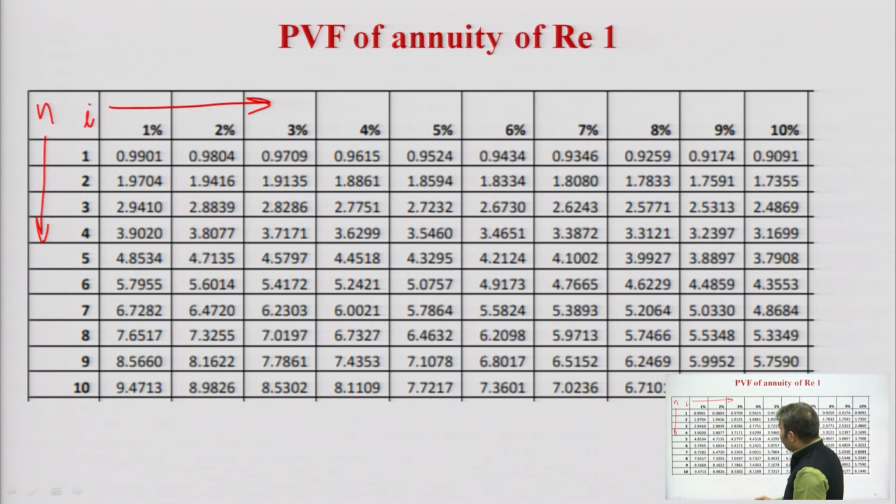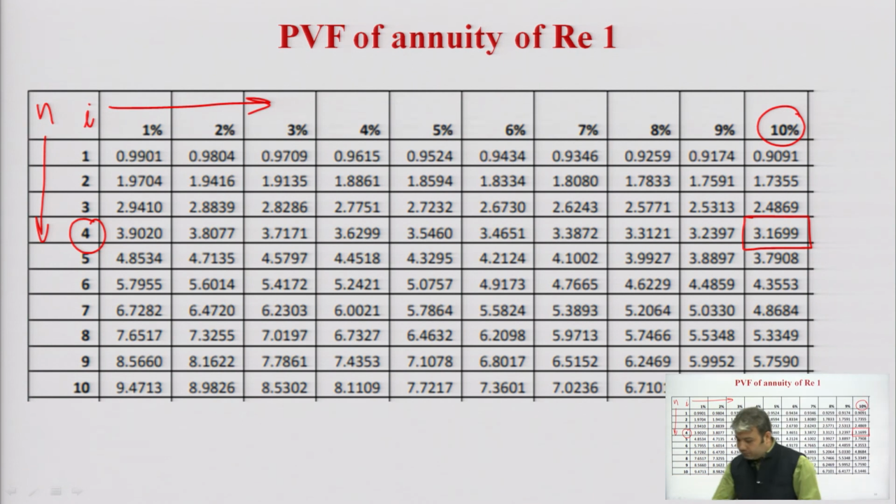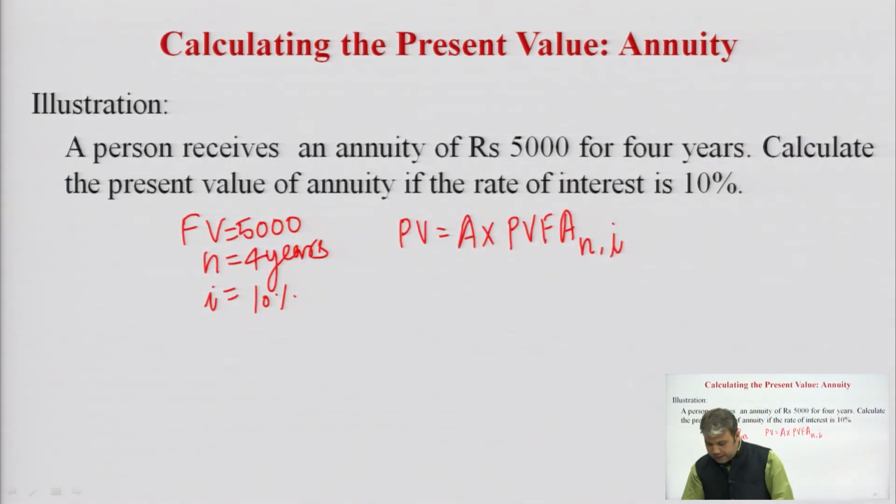So, let us see 4n and 10I. So, this value comes to be 3.1699.